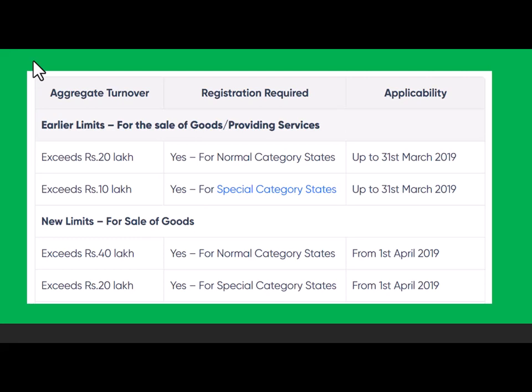Now the new limits are for sale of goods. Earlier there was only one provision for sale of goods and sale of services, it was 20 and 10. Now for sale of goods, the limit is 40 lakhs for normal category states, and for the special category states, it is 20 lakhs. So that means the services remain at 20 lakhs and the goods have gone to 40 lakhs. For goods, it was 20 and 10. Now it has become 40 and 20.